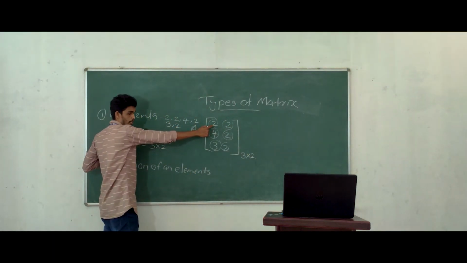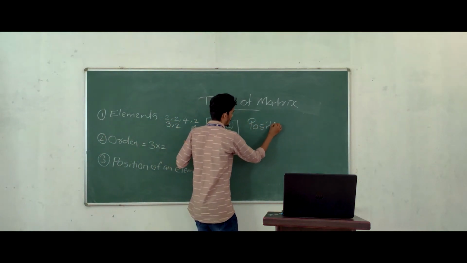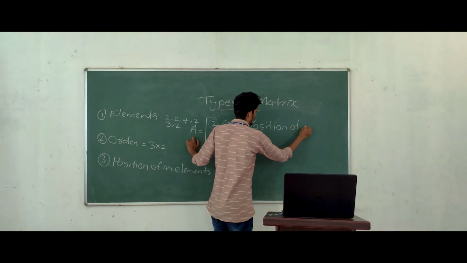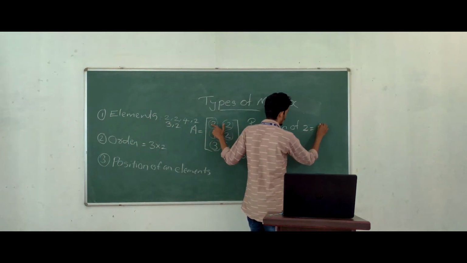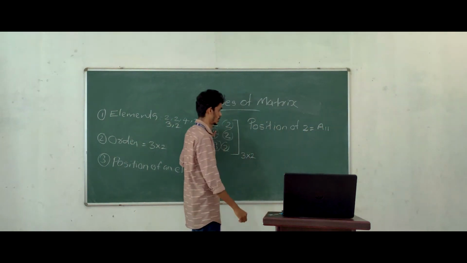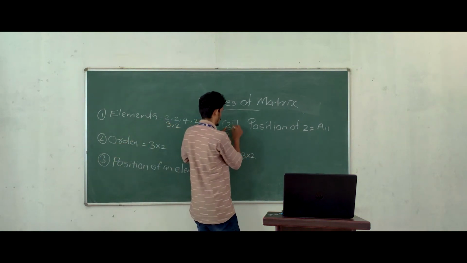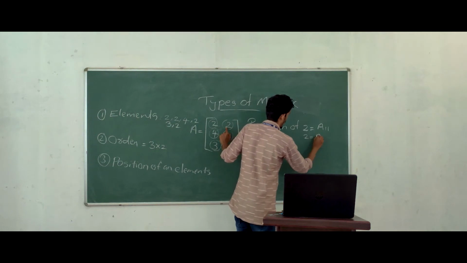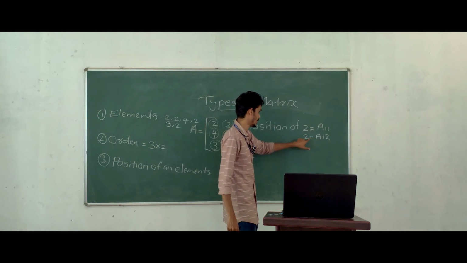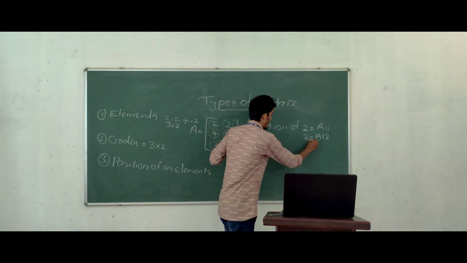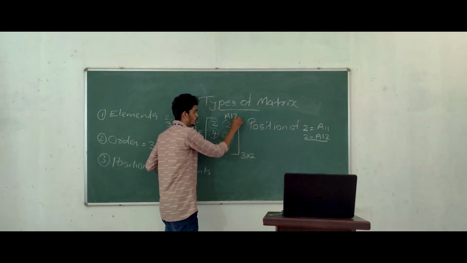The position of element 2 is A11. Position of the second element, second 2, is A12. The position of this particular element is A12.